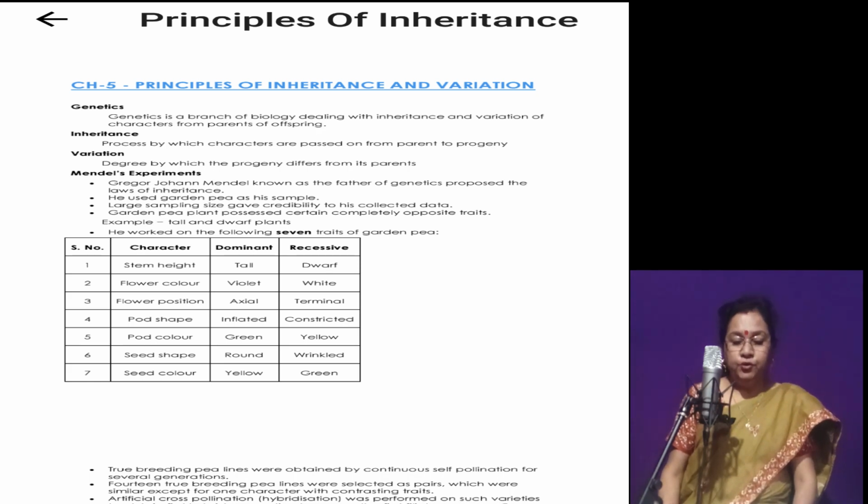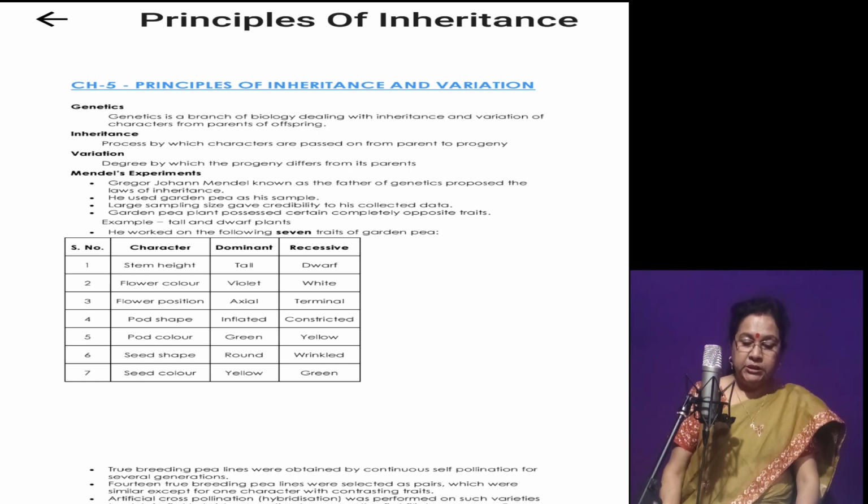Today I am going to discuss chapter 5, Principles of Inheritance and Variations. Here we will be dealing with genetics. Now what is genetics? Genetics is the branch of science which deals with the inheritance and variations in all the organisms.